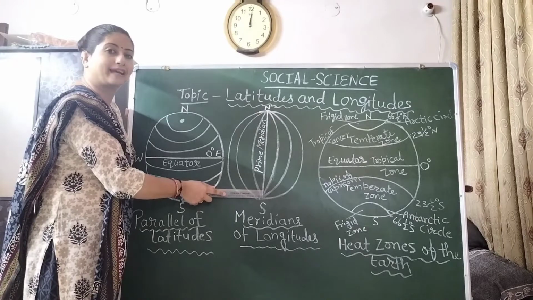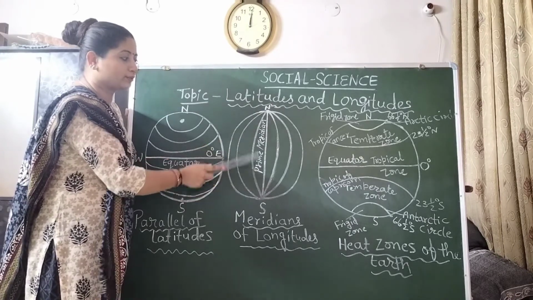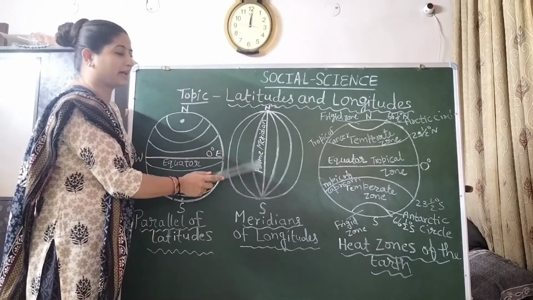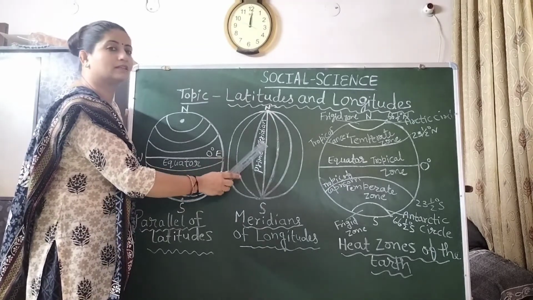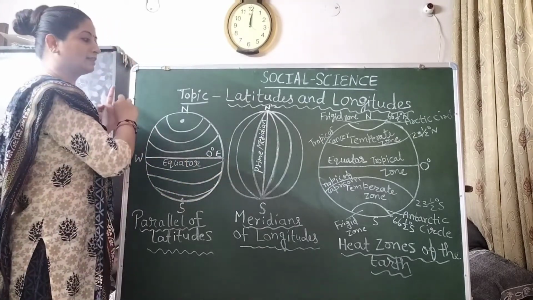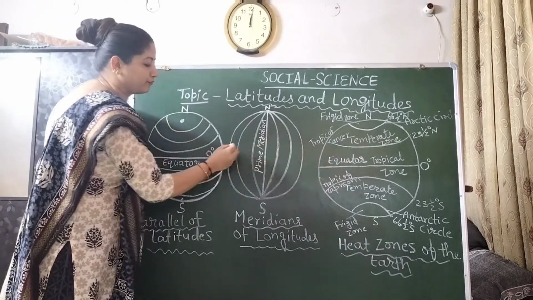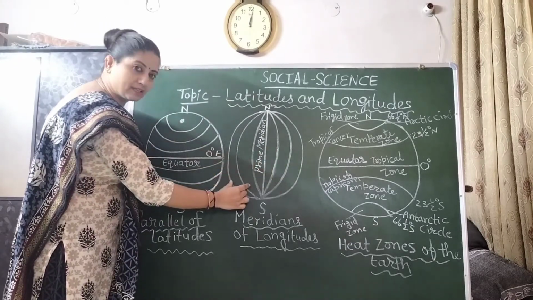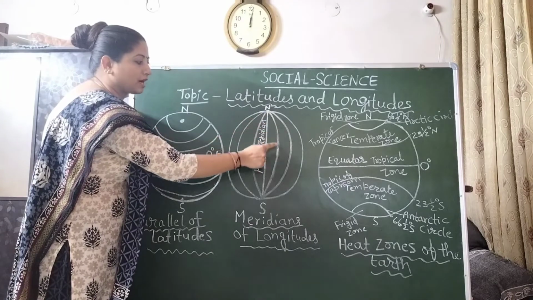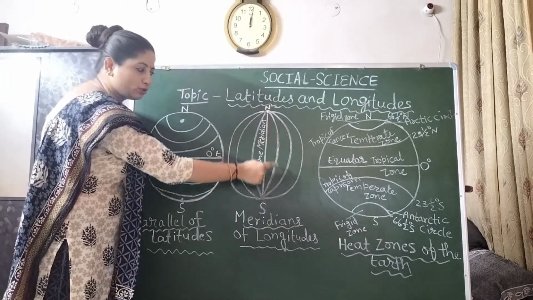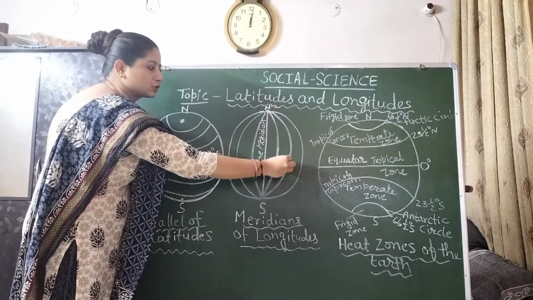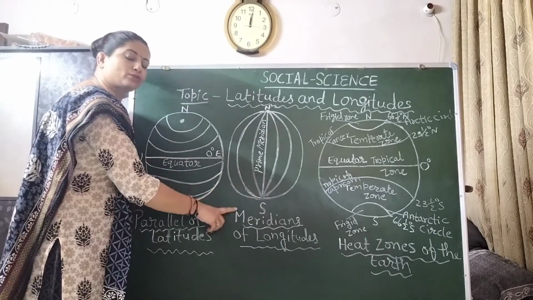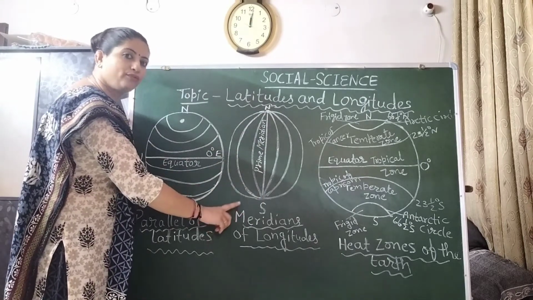which is suitable for the standard time of the earth. We are using it for measuring time, right? So what is the work of the prime meridian? The prime meridian divides the earth into two equal parts, the eastern part and the western part. So our longitudes run from the North Pole to the South Pole. These are also parallel to each other. So these lines are known as meridians of longitude.